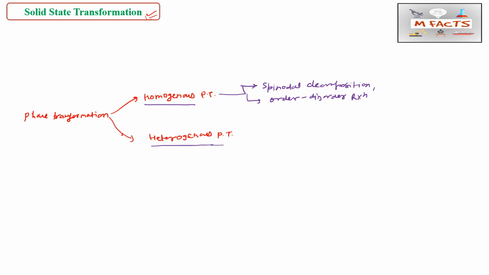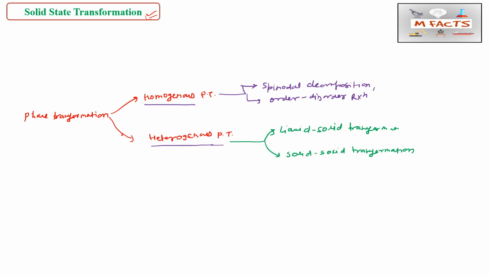This heterogeneous transformation may again be classified into two broad parts. The first one is liquid solid transformation, and the other one is solid solid transformation. This is the topic which we have to cover in GATE metallurgy: liquid solid transformation and solid solid transformation.